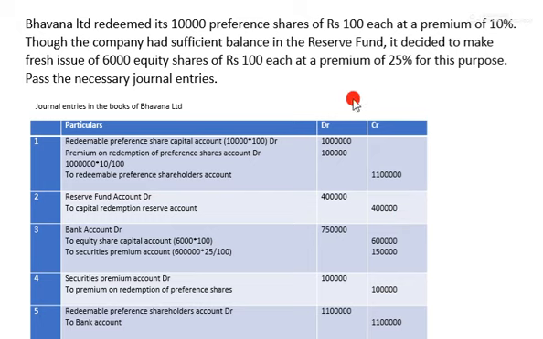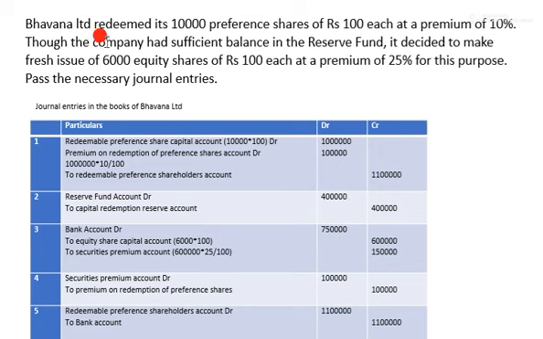Once again I will repeat. See, the confusion arises here. In the second sentence they were saying, though the company had sufficient balance in the reserve fund, it means after paying 6,000 equity shares of rupees 100 each, the company will pay 6 lakh in the form of equity shares.